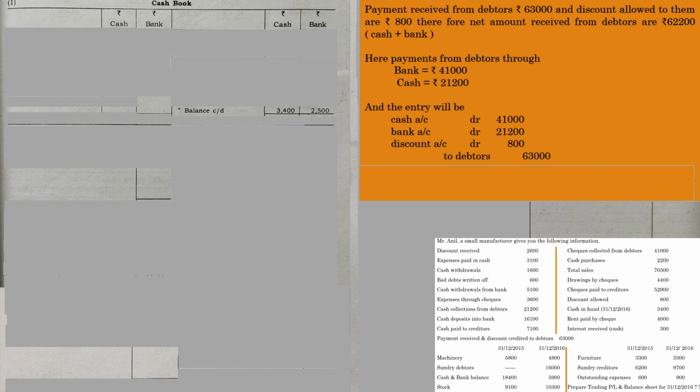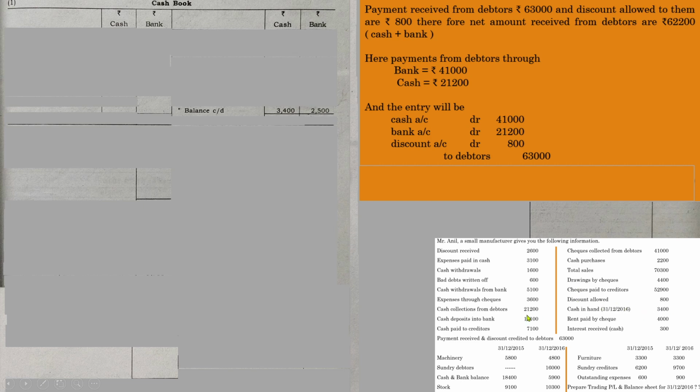And if you go through the further details in the question, you can see that payment received or cheque collected from debtors is 41,000. And if you go further into the details given below, you can see that again discount allowed is 800.